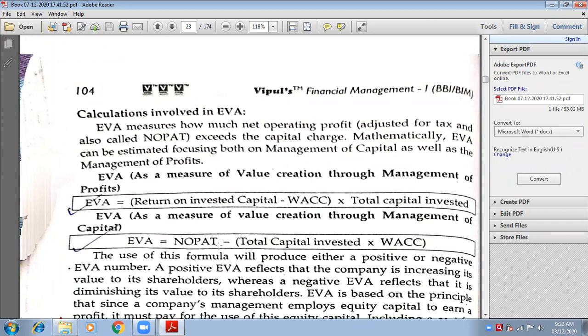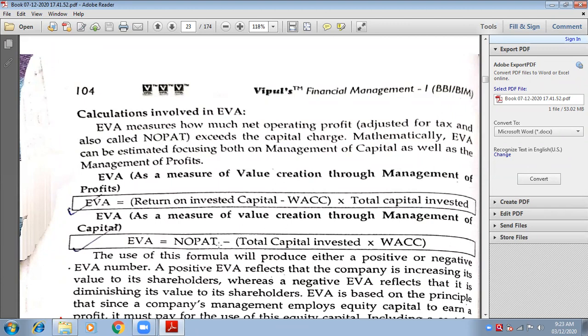Less: out of that profit, you have to deduct your expenditure. Always remember, from profit, expenditures are deducted. So in the bracket, there is my expenditure. What is my expense on capital? Suppose I have preference shares, I will pay dividend to them. Suppose I have debentures, I will pay interest to them. Suppose I have taken a bank loan, I will pay interest to them. Suppose I have bonds, I will pay coupon rate to them. Is it clear?